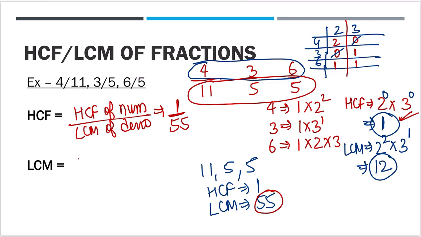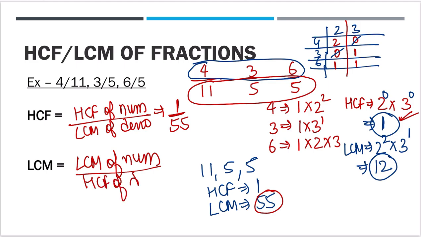But in case of LCM, it is LCM of numerator divided by HCF of denominator. LCM of numerator, 4, 3, 6, is 12. HCF of denominator, 11, 5 and 5, will be 1. So the answer is 12. I hope this is clear.